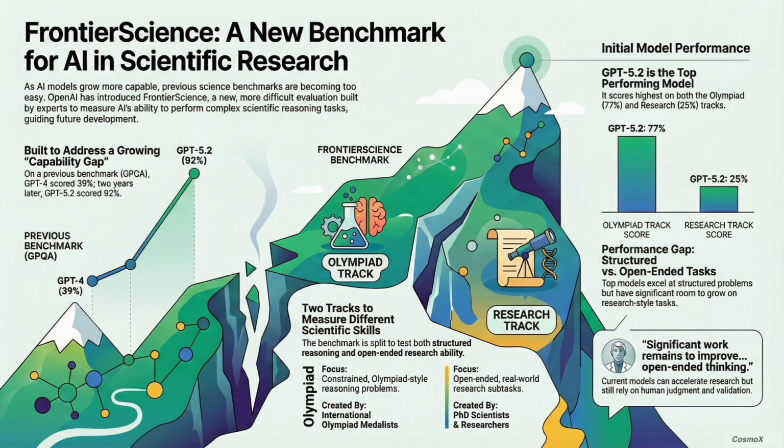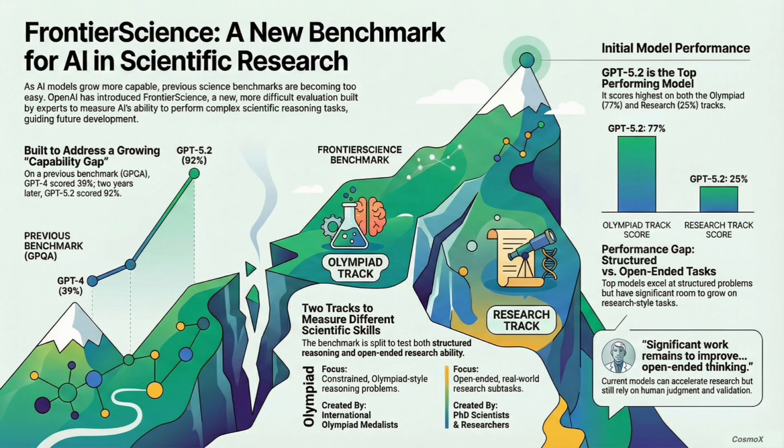And the grading is different too, right? It's not just right or wrong. Not at all. For that research track, they use a 10-point rubric. They're grading every single step of the reasoning. So the AI has to show its work, basically. Exactly. You have to score at least a 7 out of 10 to even be considered correct. It's judging the process, the logic, not just the final number. It has to produce something that would pass peer review.